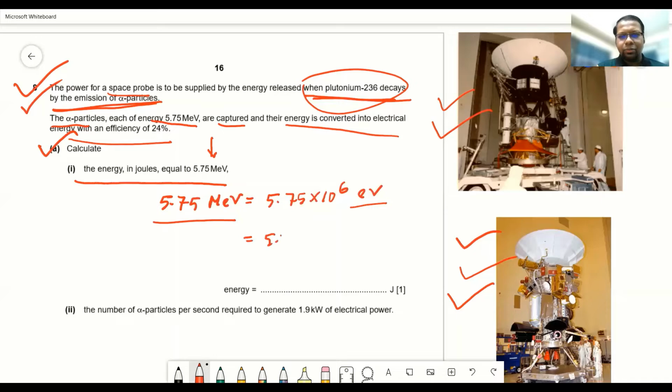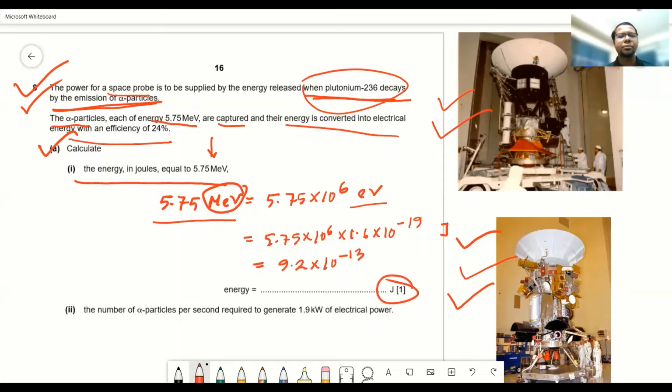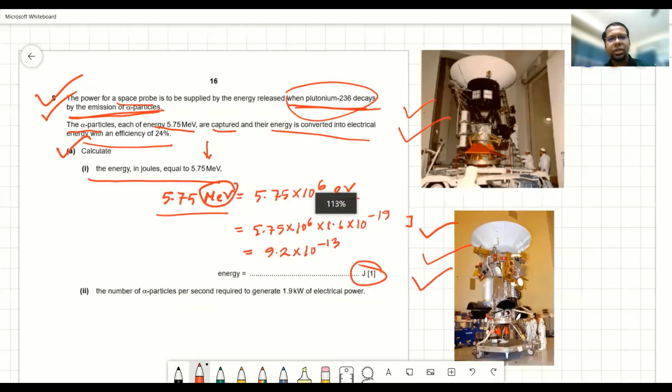Now 1 electron volt equals 1.6 into 10 to the power minus 19 joule. Memorize it. So the whole mega electron volt is now converted to joule, and the value is already calculated, 9.2 into 10 to the power minus 13 joule. So that's the answer. You will get 1 mark for that. So we are done with this question.